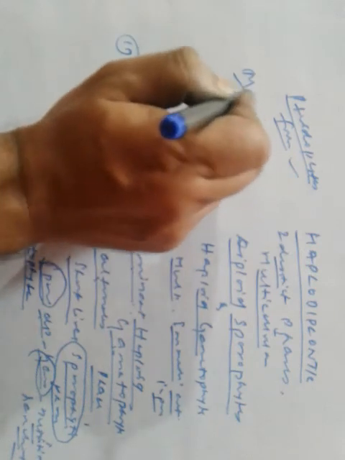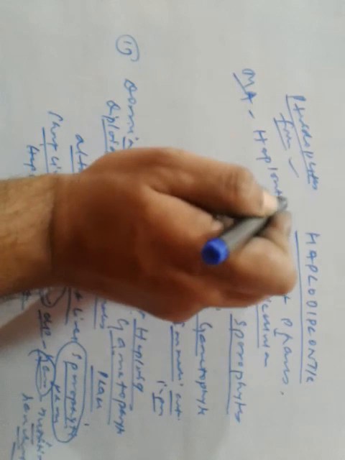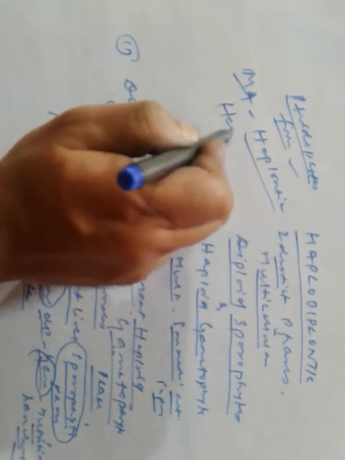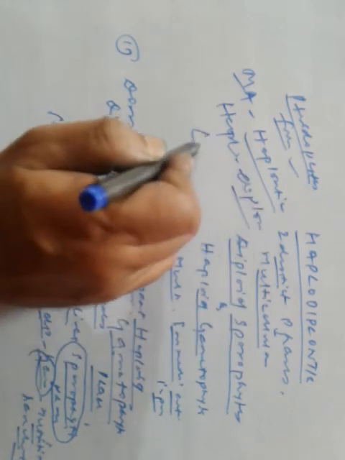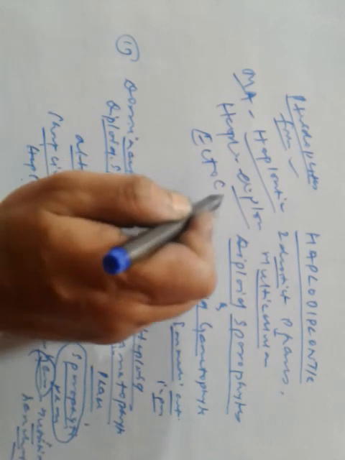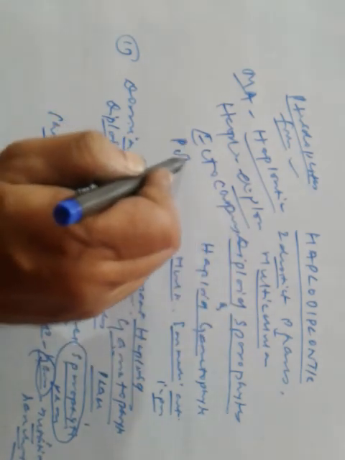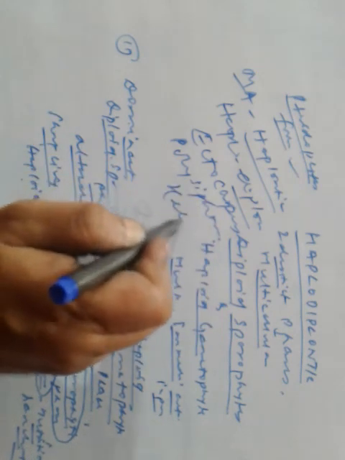Most algal generations are haplontic, but many of them are haplodiplontic, such as Ectocarpus, Polysiphonia and kelps.